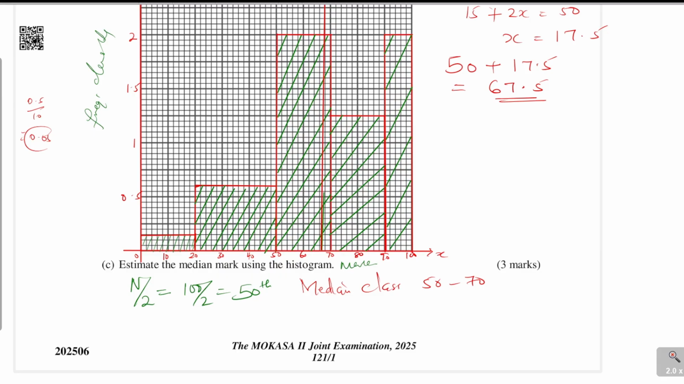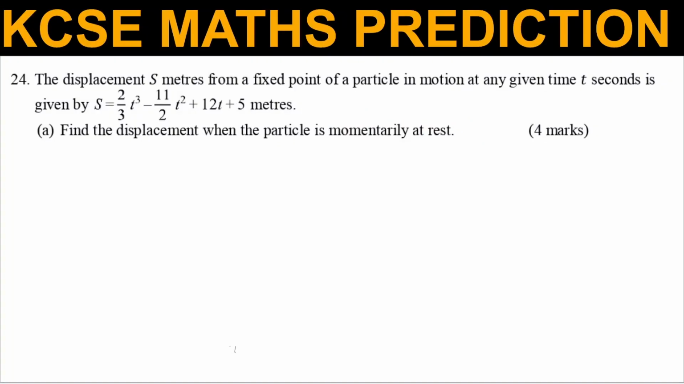Question 24. The displacement S meters from a fixed point of a particle in motion at any given time, t seconds, is given by S is equal to 2/3 t cubed minus 11 over 2 t squared plus 12t plus 5 meters. You're supposed to find A, the displacement when the particle is momentarily at rest. So when the particle is momentarily at rest, what you should understand is that velocity at that instant is equivalent to 0. So velocity is equal to 0 when the particle is at rest.